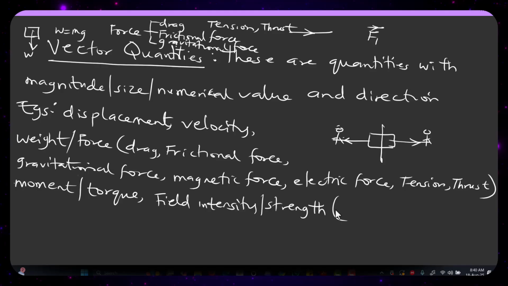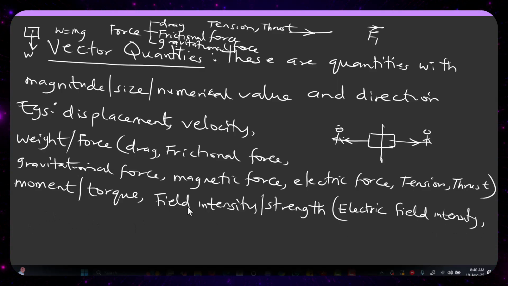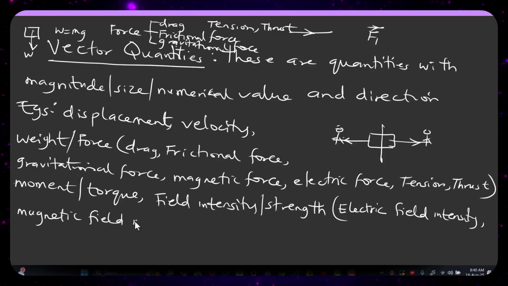Under field intensity, we have various forms of it. We have the electric field intensity. Apart from electric field intensity, I'm trying to list those under this category of field intensity, we also have magnetic field intensity.